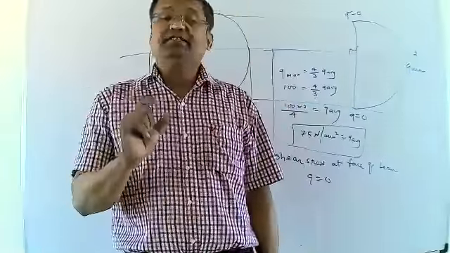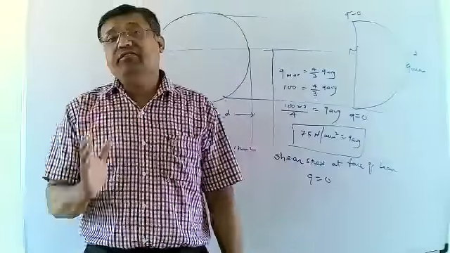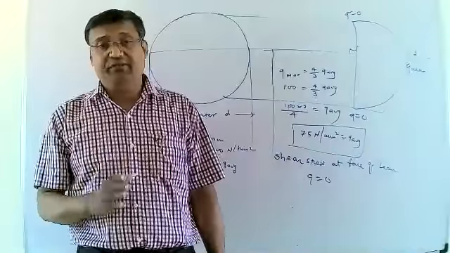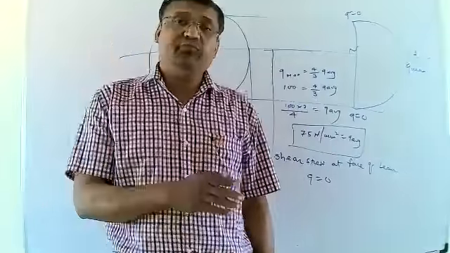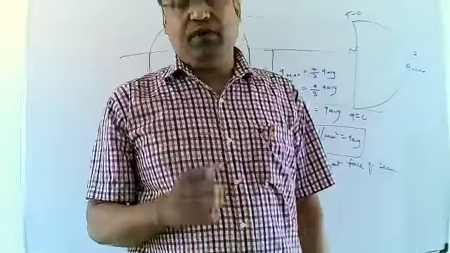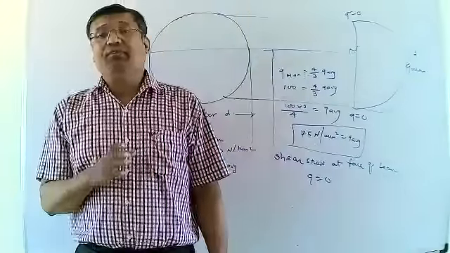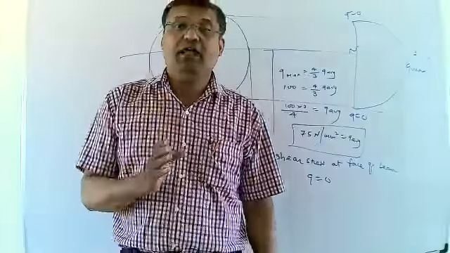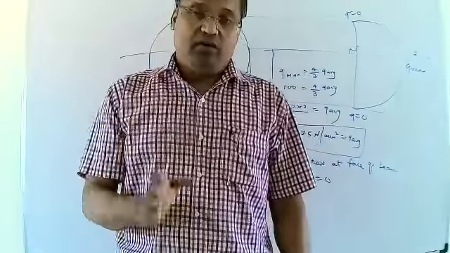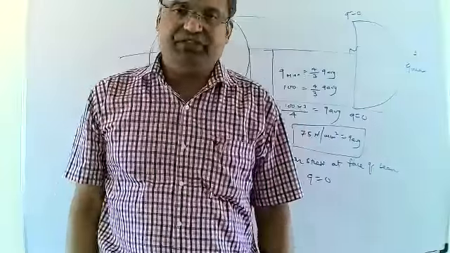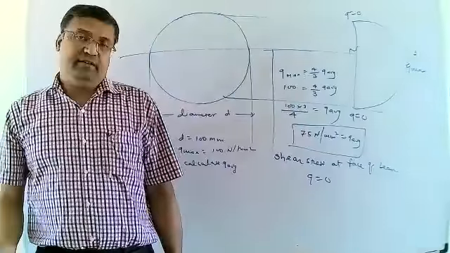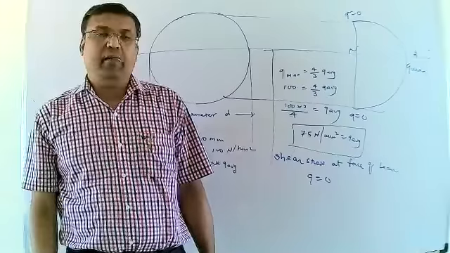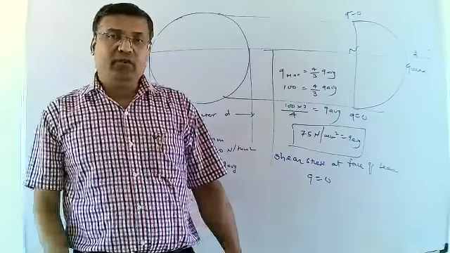That means force to area is the formula for Q average. First we have to calculate the unknown value of Q average. Then we can directly put that value of Q average in the equation Q max is equal to 4 upon 3 Q average. That formula is applicable only for circular section. Then you can easily calculate the value of Q max.